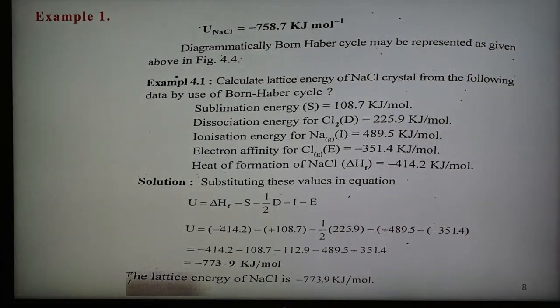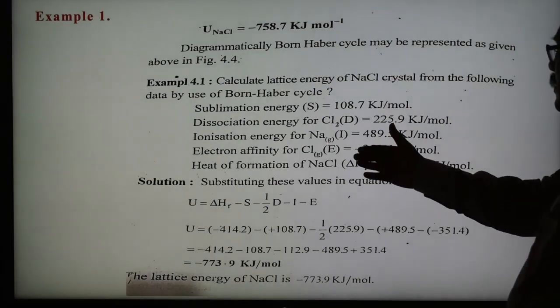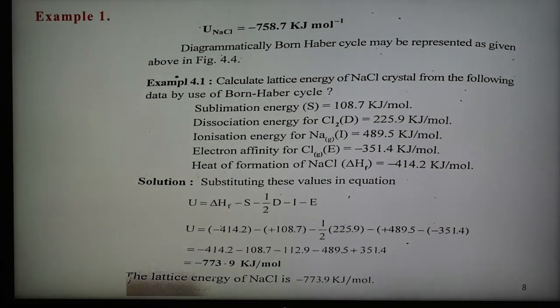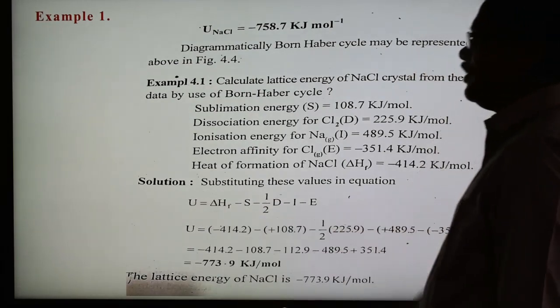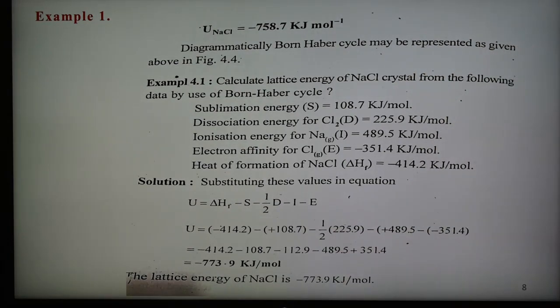This is the amount of energy released, and this is the lattice energy for sodium chloride using the given data and the Born-Haber cycle. This is the important formula for the calculation of lattice energy of an ionic crystal.